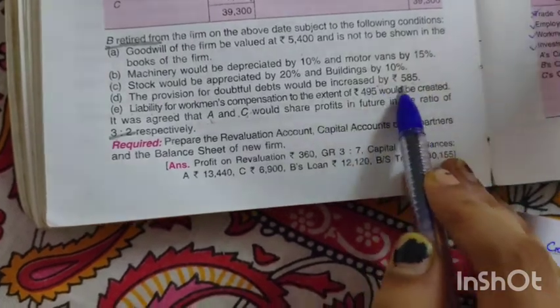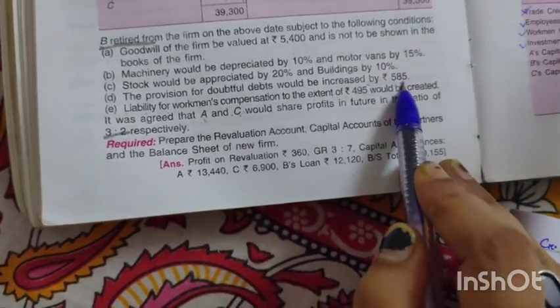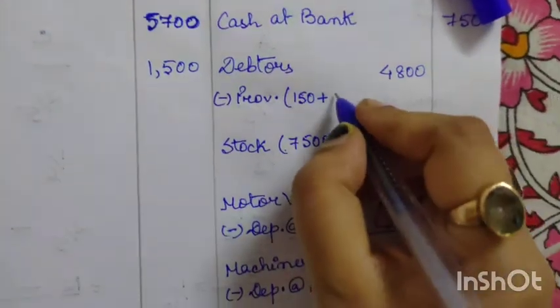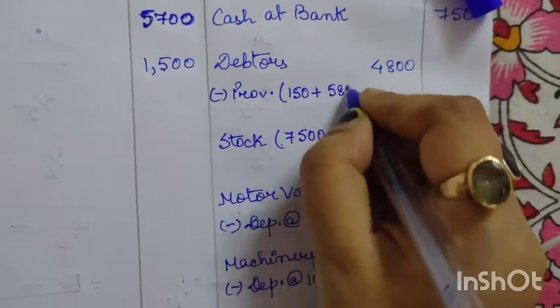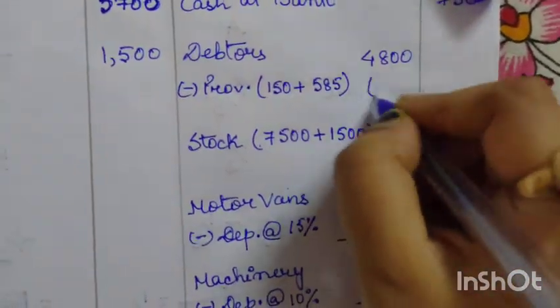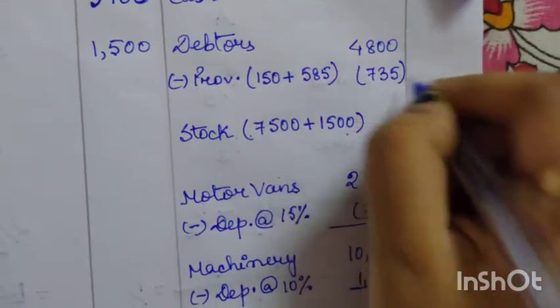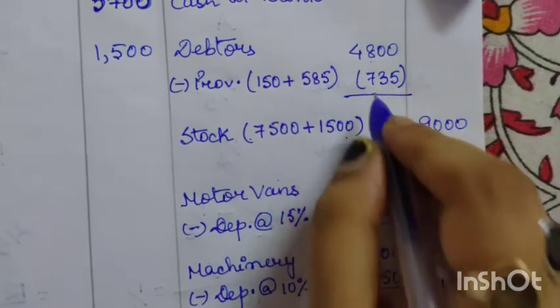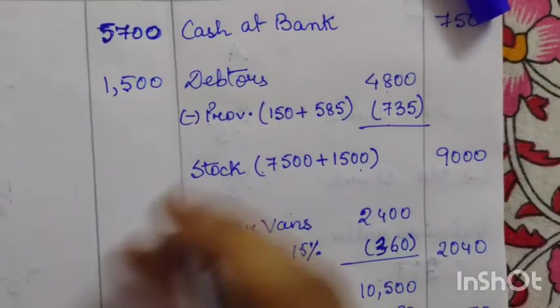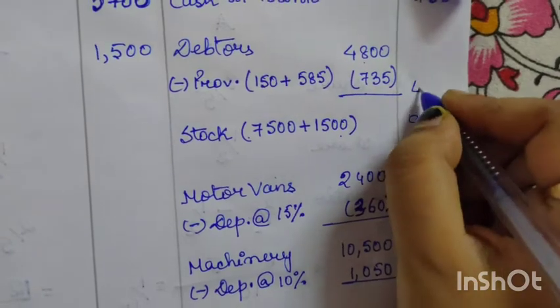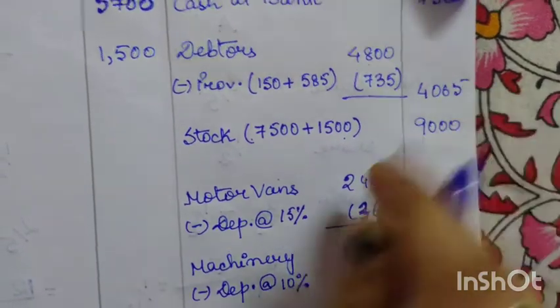The word by itself means we have to add 585 more to 150. So 150 plus 585 will be 735. So from 4,800 we have to deduct 735. So here we will get 4,065. Again this adjustment is also done.